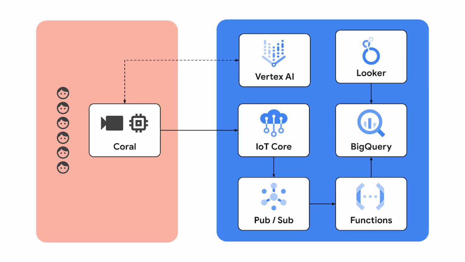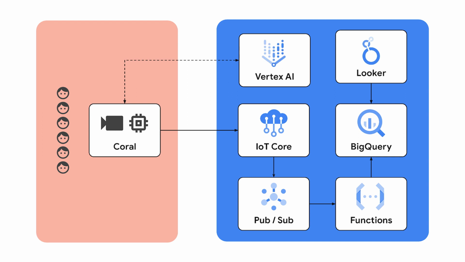And this is how we could build such a solution. On the left we have a camera, which can be any camera. And then we have the Coral development board, which has the Google Edge TPU machine learning accelerator. To train the custom machine learning model, we can use Vertex AI's AutoML service. And then when we run inference at the edge next to the camera, we can transmit the actionable insights or inference results to Google Cloud using the IoT Core service.